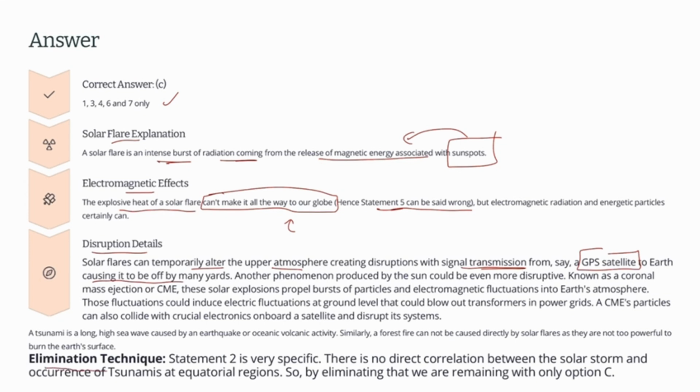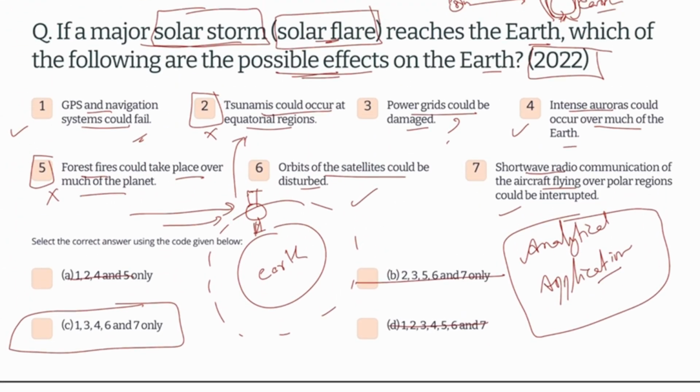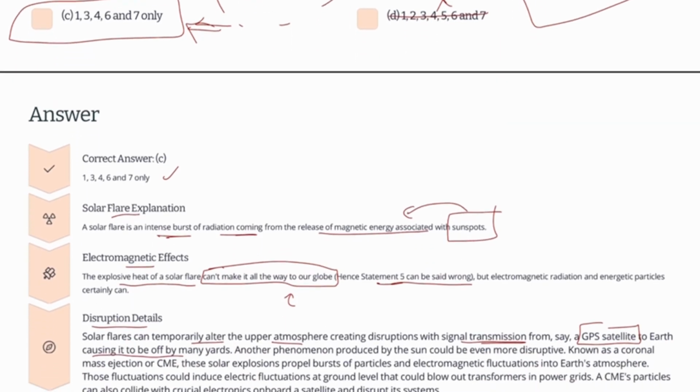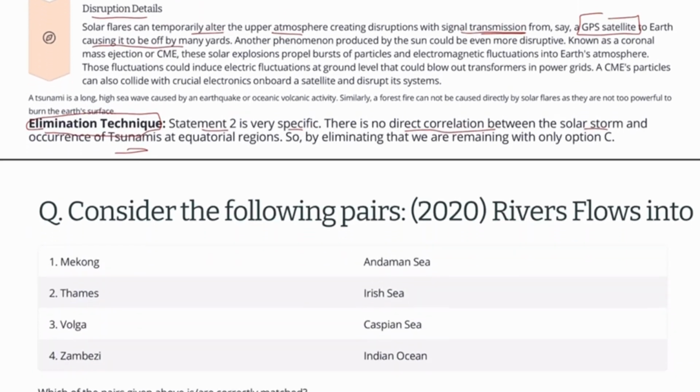Okay, so if we see this elimination technique, this is the hint that could have been used by you in order to reach the right answer. Statement 2 is very specific. There is no direct correlation between the solar storm and the tsunamis, which we have already talked about. Tsunamis are caused because of earthquakes. So by using option 2 and eliminating, I will be eliminating A, B as well as D, and I will be directly reaching option C. This type of thing can be done by you at the time of the exam, when you are sitting right there in order to attempt the questions.